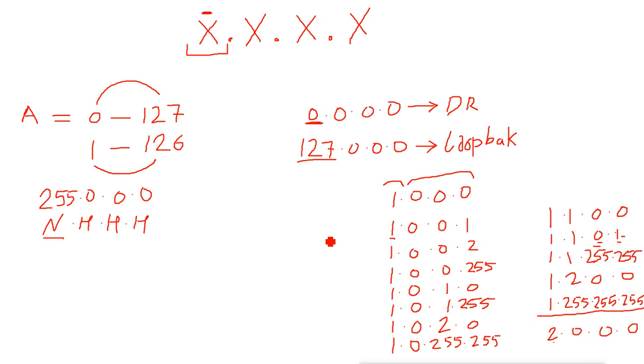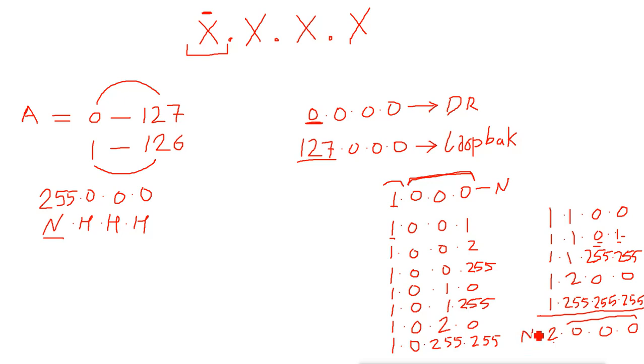Now one more rule in IPv4: remember, all three of these are your host part. When all the bits of the host part are off, like 000, then this address is considered the network address for that particular network. This is the network address of the first network, and this is the second network, where all the host part bits are 0, so this is the network address of the second network.